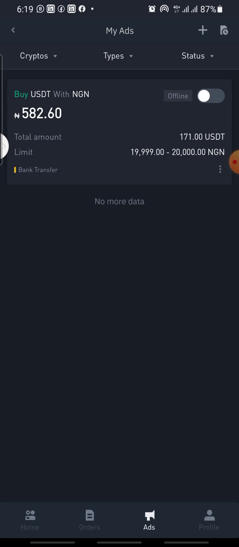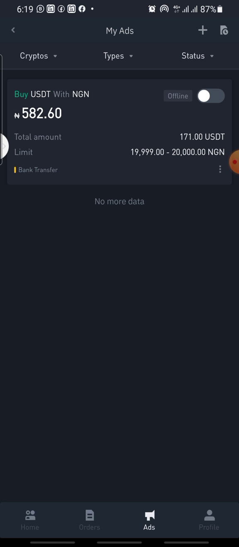So after you have those coins in your wallet, you have sent the money to them. That 100 naira you take from them will cover the Binance fee, because Binance charges only 0 point something. It's not up to $1, 0 point something. So that 500 naira will cover the Binance fee.